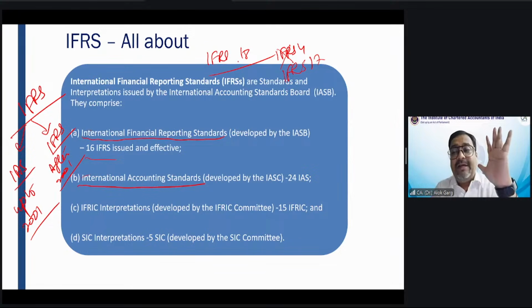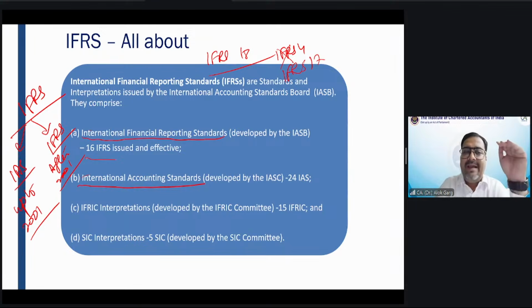So under IFRS, 17 IFRS are live as of now. Why have I written 16? Because the counterpart of IFRS 18, Ind AS 118, has not been notified. But instead of saying 16, you can say 17 IFRS. The total number is IFRS 1 to IFRS 18.